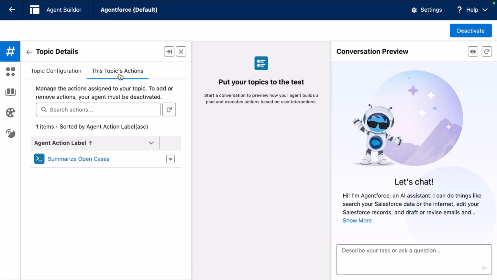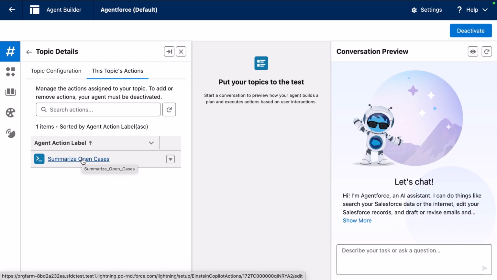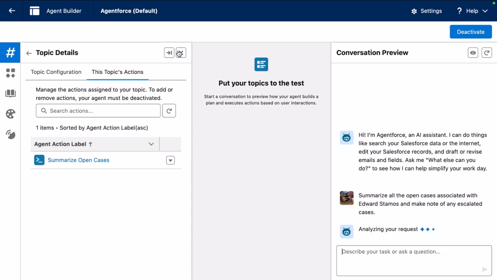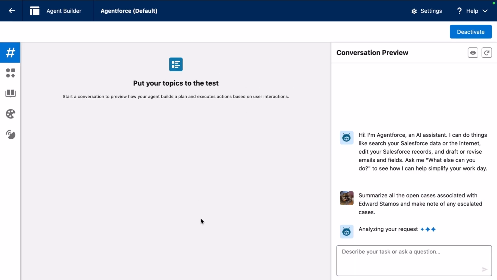When I look at the associated action, you see here I have a prompt template action. So let me show you that same utterance that we had in our quick action over here, but I'm going to indicate who the contact is, Edward Stamos, because in the quick action, it automatically passes the contact ID, but here in Agent Builder, I haven't identified who that contact is. All right, so I am going to run it as though it ran from that quick action.